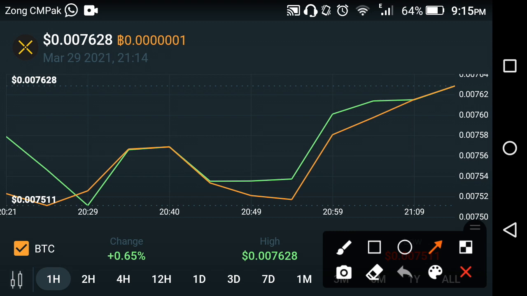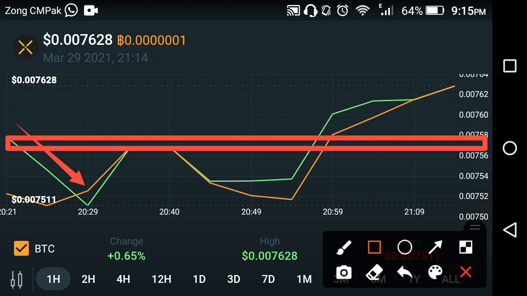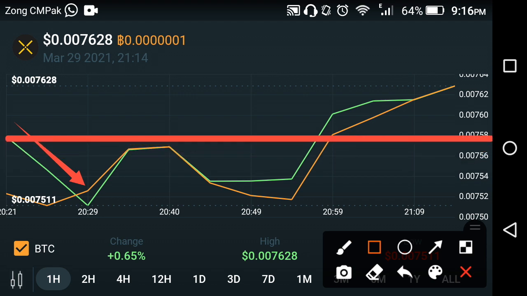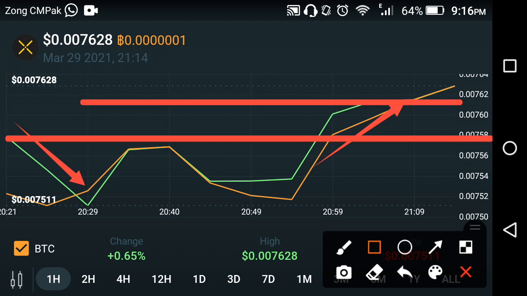If we look at the graph of Pundi X, first of all we look at the average level of Pundi X in the previous last 1 hour. Let's see now. Currently, if we look at the graph of Pundi X, it is growing up. The current level of Pundi X is about at this position. So it is clear that Pundi X is growing up. We can say that Pundi X is jumping upward, as you can see here.